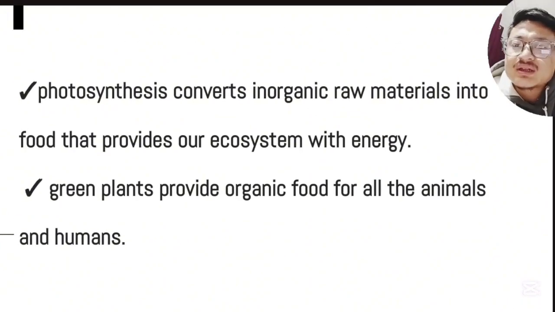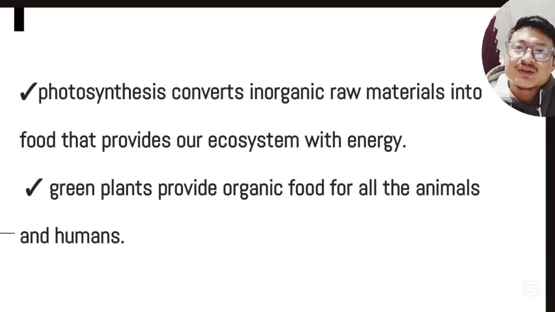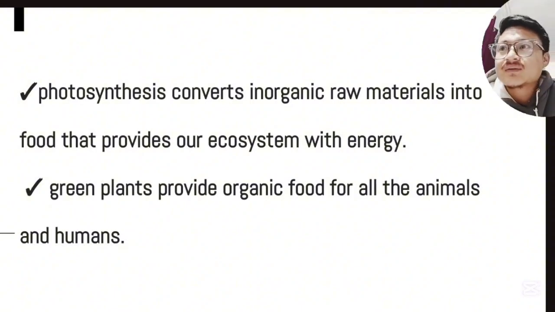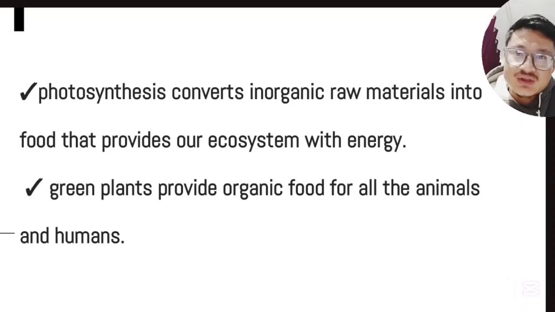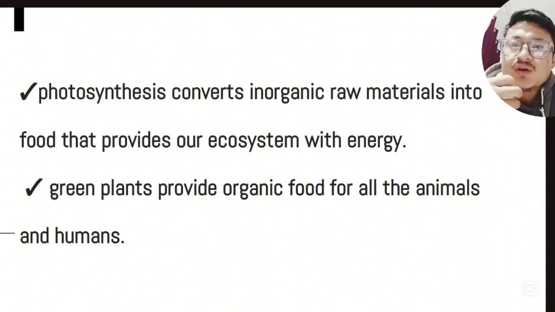So next we have is green plants provide organic food for all the animals and humans. The plants convert the inorganic raw materials into organic. Example, carbon dioxide and water is converted into organic food like glucose and oxygen, which is important for all the animals and humans.